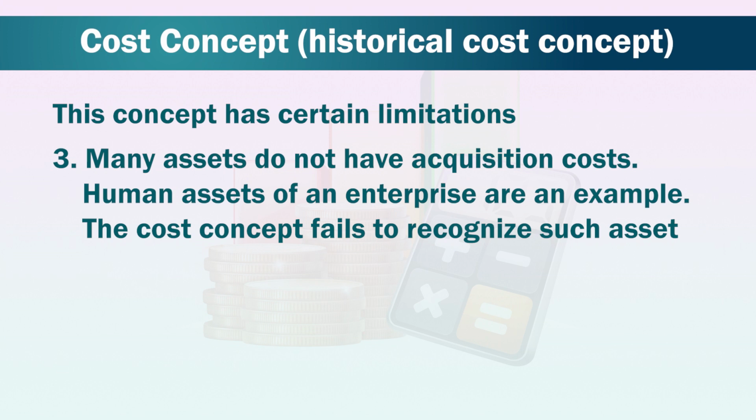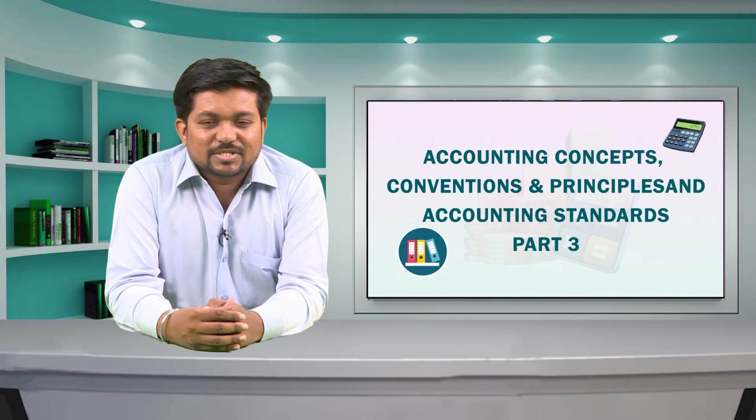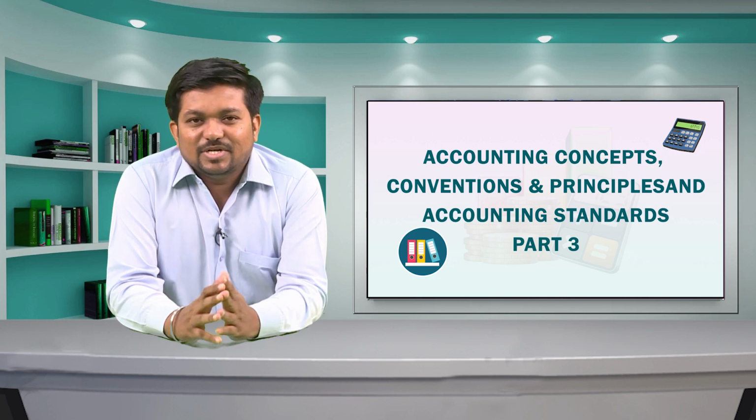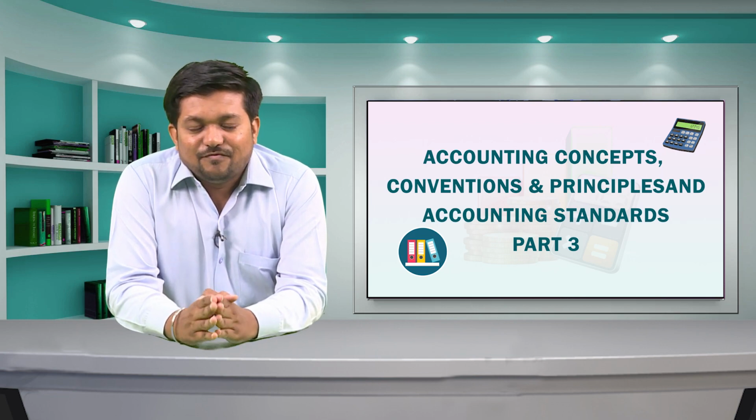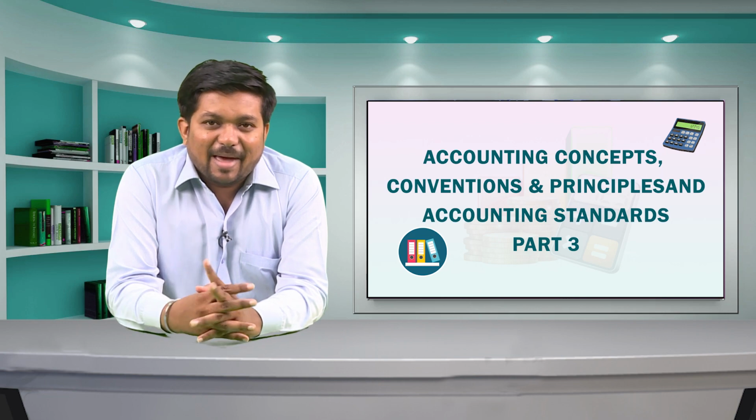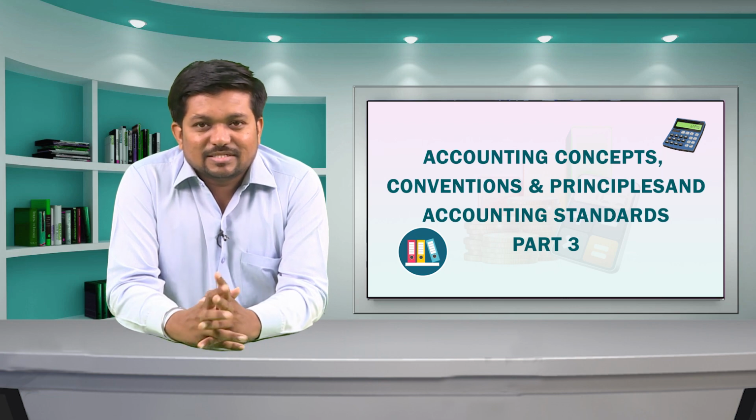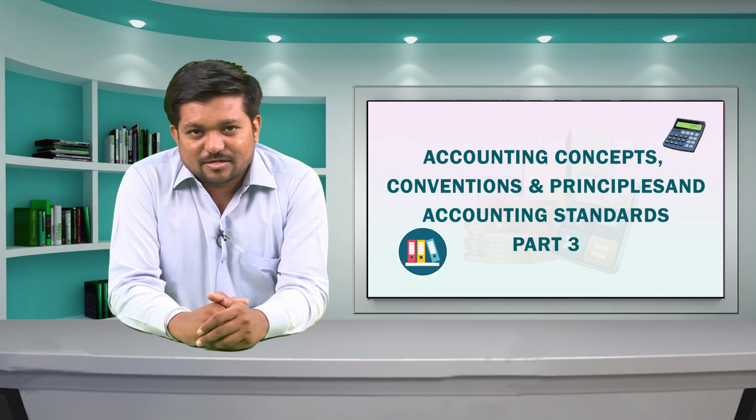Human assets of an enterprise are an example. The cost concept fails to recognize such assets, although they are very important assets of any organization. Many other controversial issues have arisen in financial accounting that revolve around the cost concept, which will be discussed at an advanced stage. However, later on we shall see that in many circumstances the cost convention is not followed. See the conservatism concept for an example, which will be discussed later in this unit.